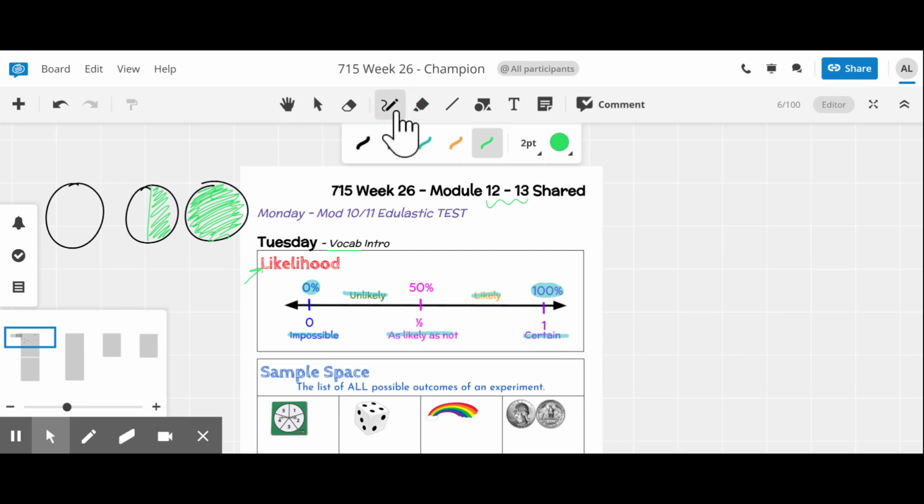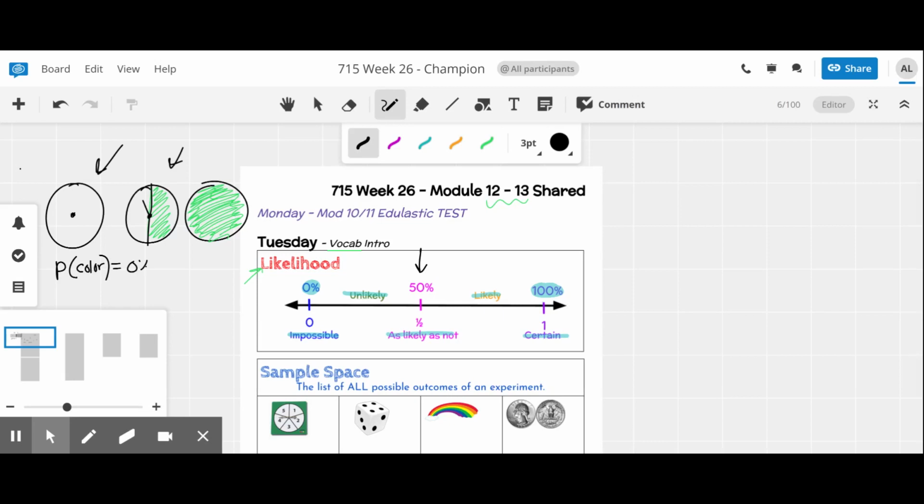So if I break up this number line and try to make sense of an impossible probability, that would be like spinning a color on this spinner that has no color. There's no color on here, so my probability of spinning a color is 0%. On this next one, because there's half one color and half no color at all, that's as equally as likely as it is not, so like a 50% chance. And as you can tell, 50% of the spinner is filled in.